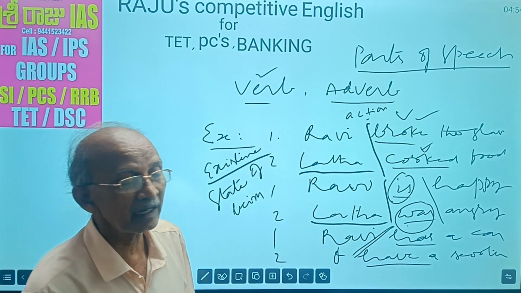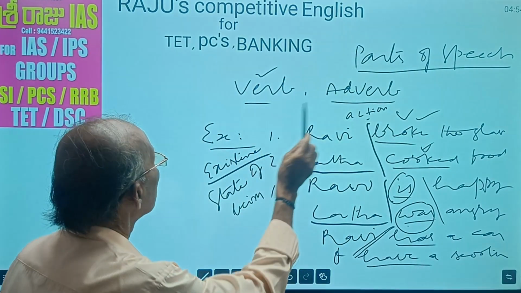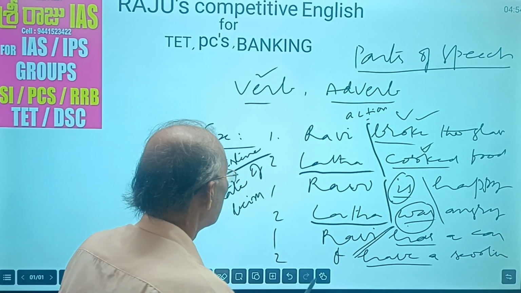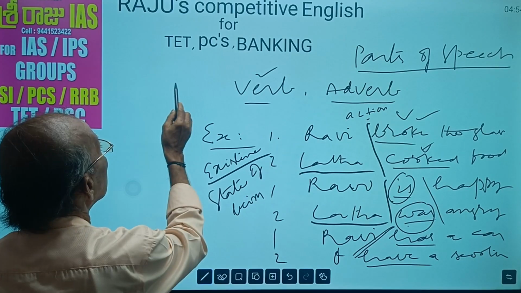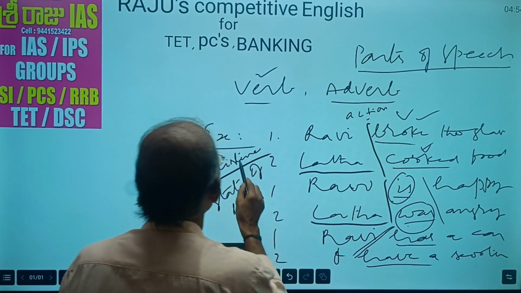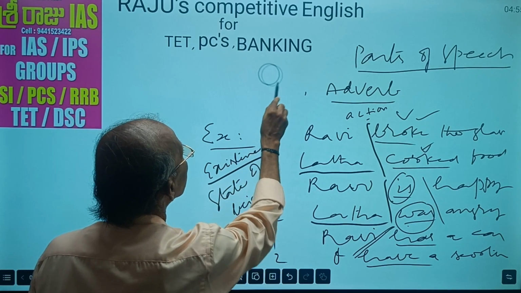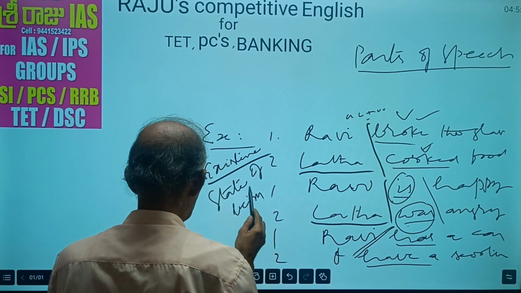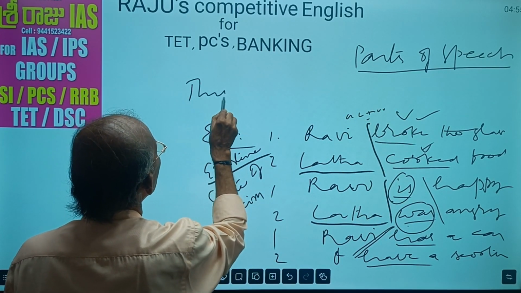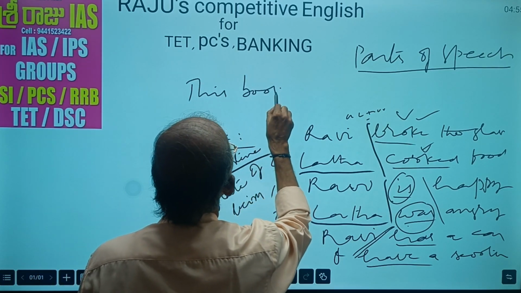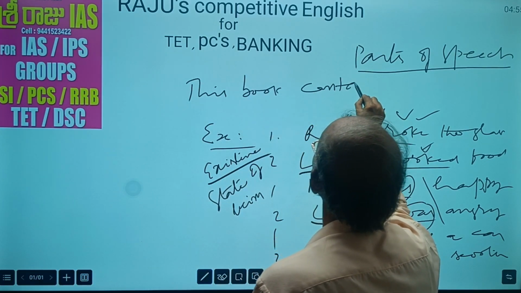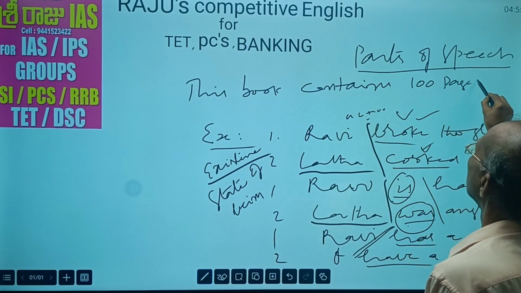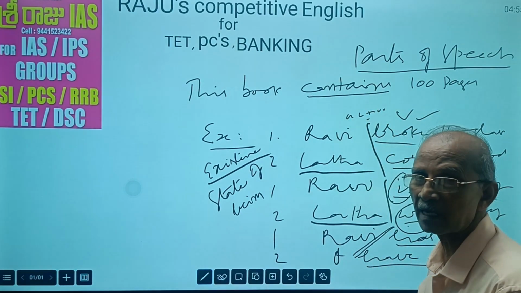In the examination, you will be asked questions. How will the questions be in TET, you know? Here they say like this. This book contains 100 pages. Here, contains is underlined.